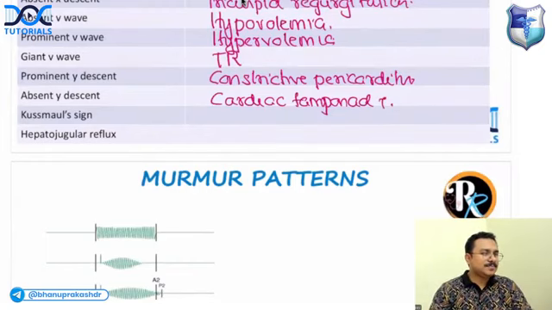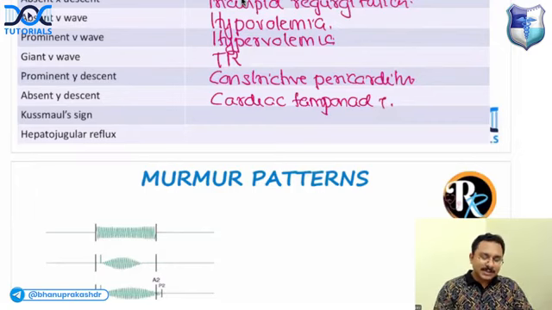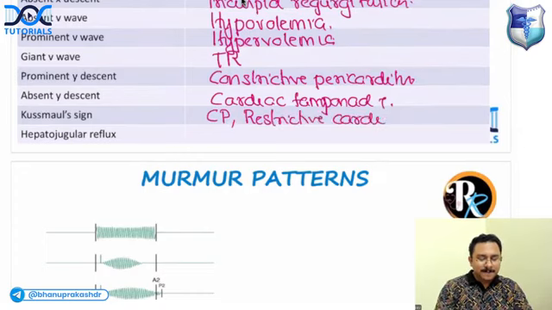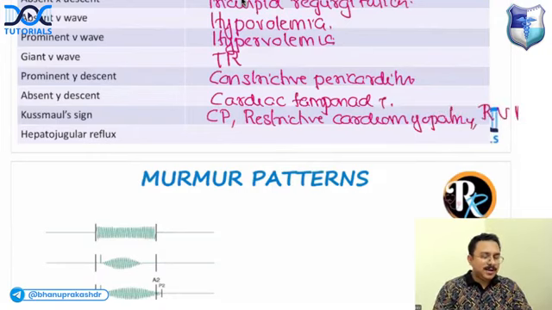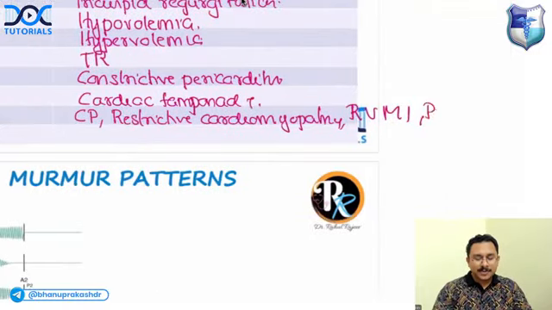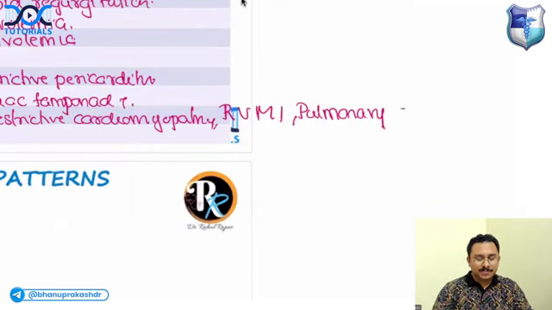Okay, right. One is constrictive pericarditis. Then restrictive cardiomyopathy. Right ventricular myocardial infarction. They are common conditions with Kussmaul sign. Also pulmonary embolism.